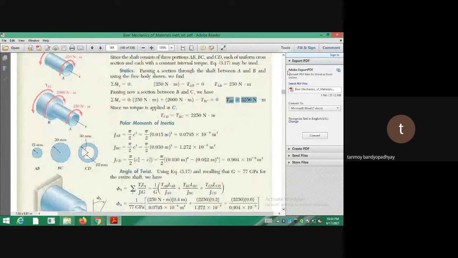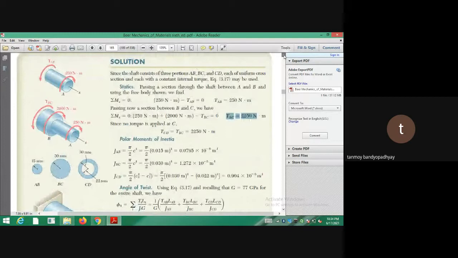So done. So you get TBC. So TBC will be equal to this plus this, 250 plus 2000. Both are on the same side, so if you see from this side, you are getting addition. So 250 plus 2000, that is 2250 Newton meter. So you are getting all the values. So you got all the torques.